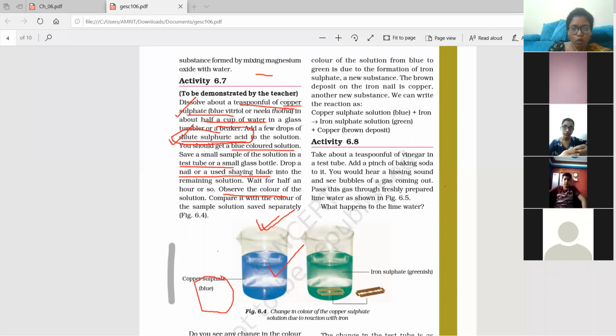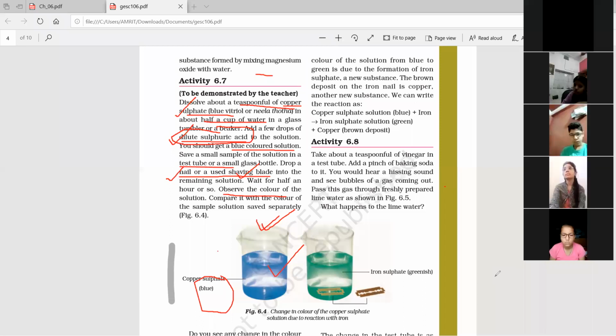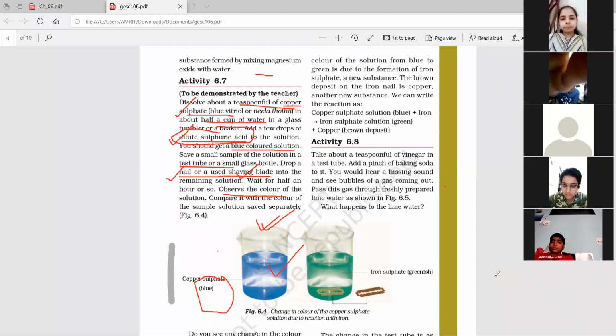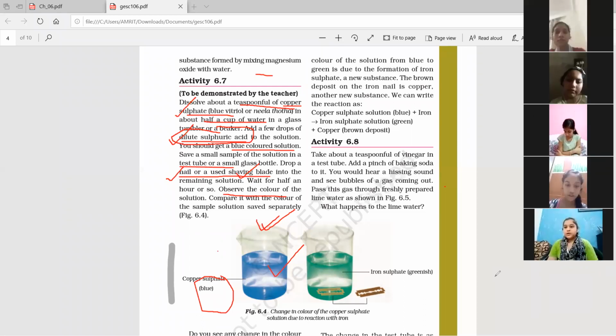We are going to put in a nail, or a shaving blade, or any material which is made up of iron. Am I clear? Anything made of iron, we will put inside it, and we will wait for half an hour. We will wait for half an hour and check the color of the solution. And what is the color of the solution? All of you say with me. The color of the solution is blue.